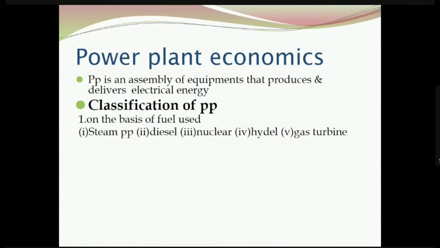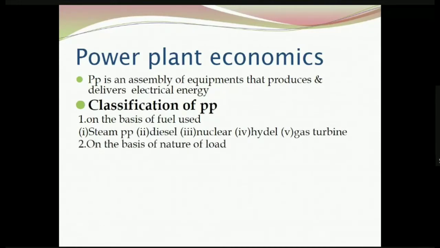Then if diesel is used as the input, the power plant is referred as a diesel power plant. If nuclear fuel is used, then it is referred as a nuclear power plant. Hydropower is used, hydroelectric power plant. Then when natural gas is used, it is referred as gas turbine power plant.